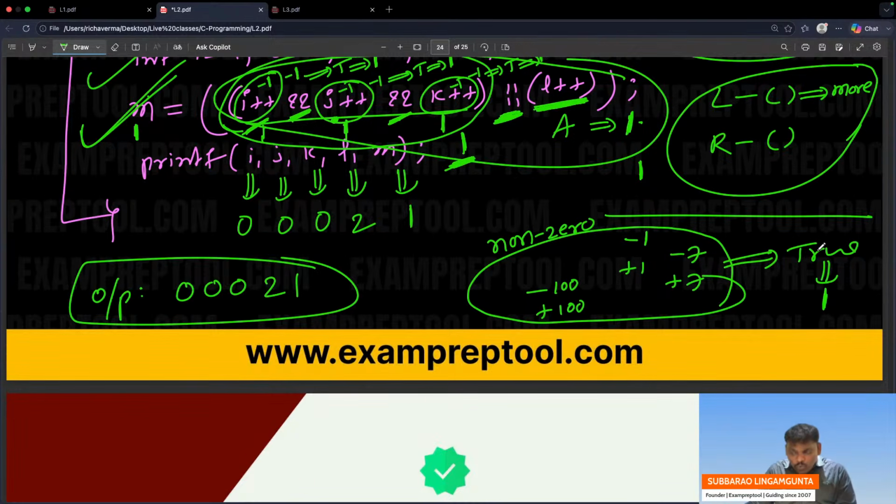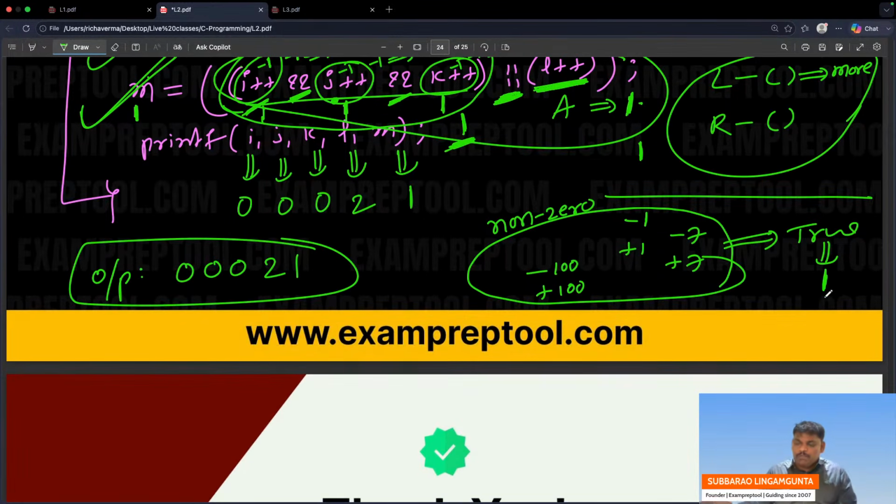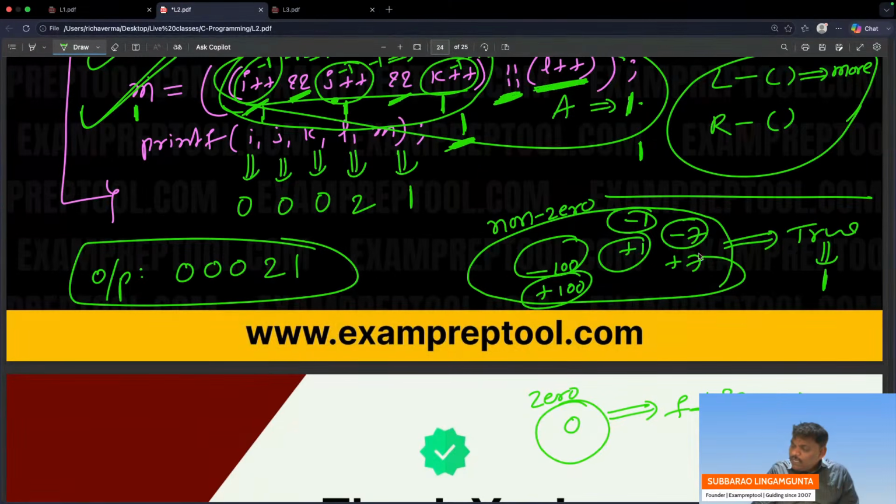Non-zero means true, true means 1. 0 means false, which is nothing but 0. Negative or positive doesn't matter, every non-zero is true, and true means 1.